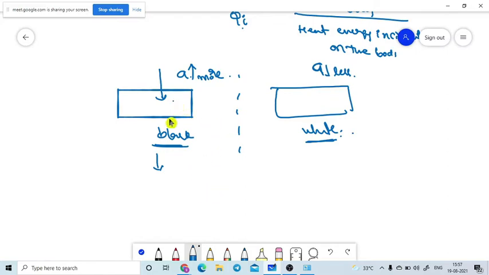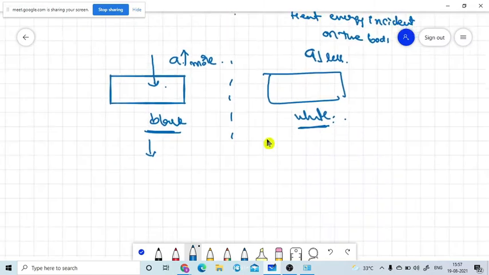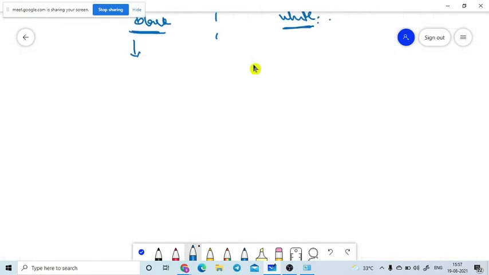So what is the phenomenon? Some color bodies have more absorptive power, and some have less. Even if two bodies have the same color, depending upon the material property, the nature of the material, the absorptive power will differ. So the absorptive power depends on several parameters. Let me write them one by one. First, it depends upon the wavelength of the incident radiation.